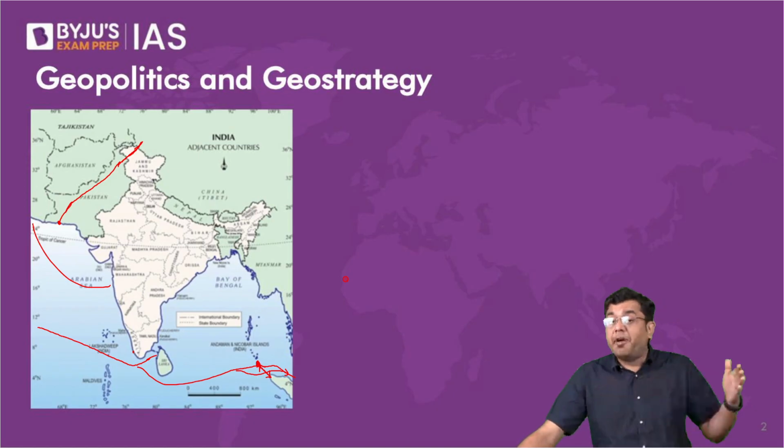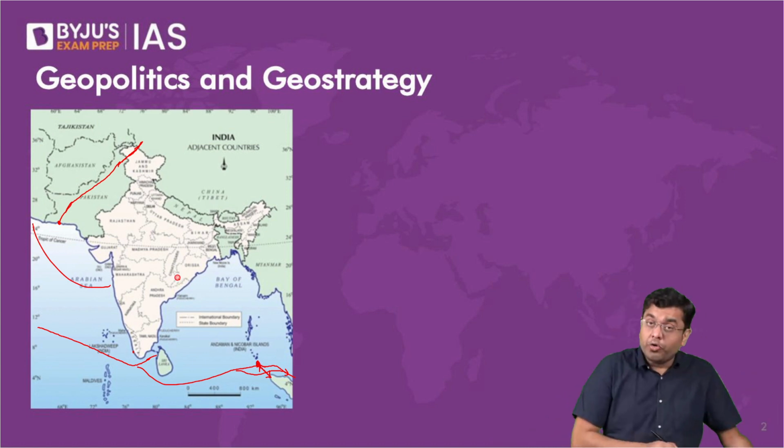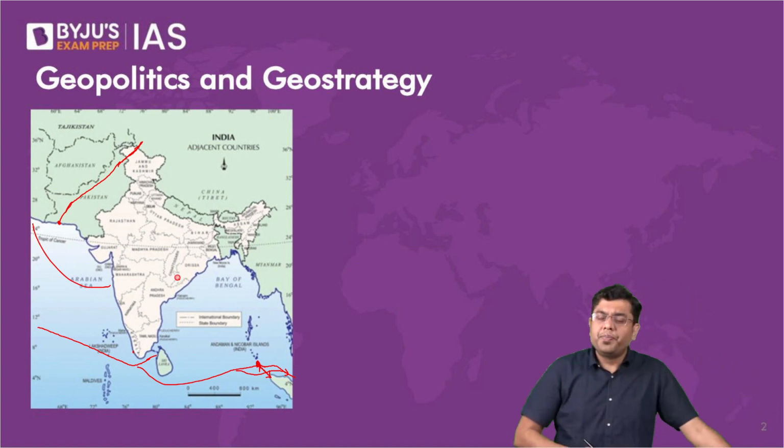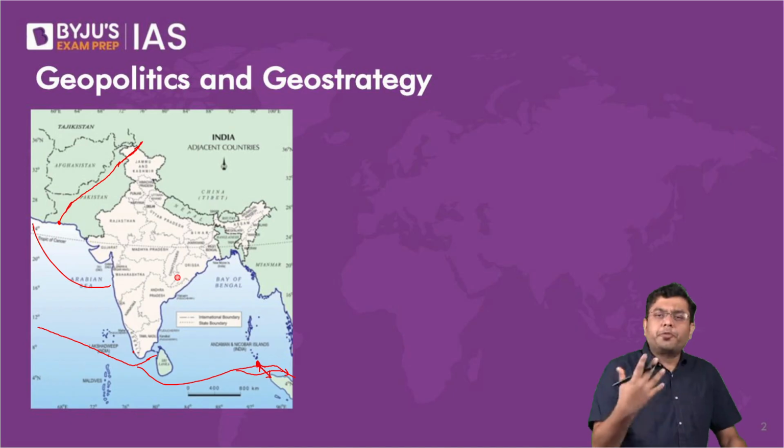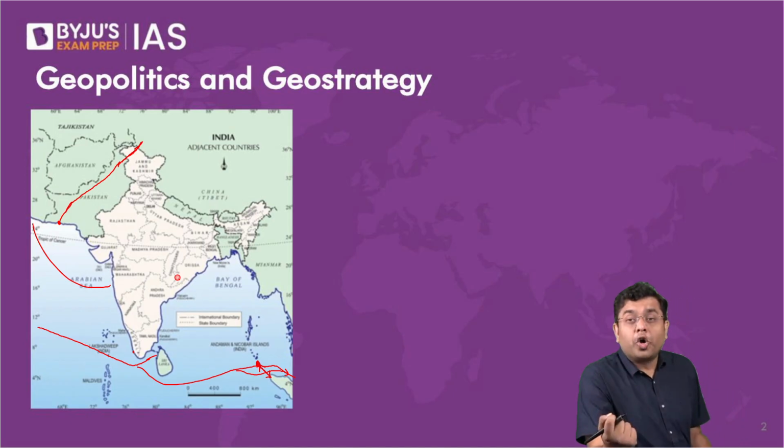We have a vast exclusive economic zone in the region of the Indian Ocean, which provides us with a unique prospect to exploit the economic opportunities and economic minerals present in that area as well. Okay, so these are some of the very apparent benefits.